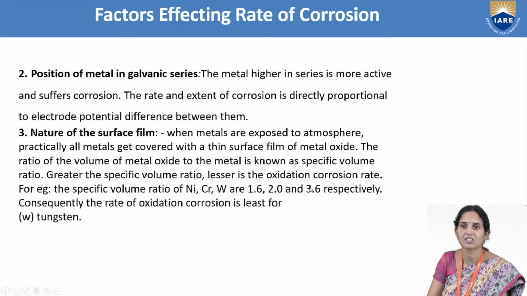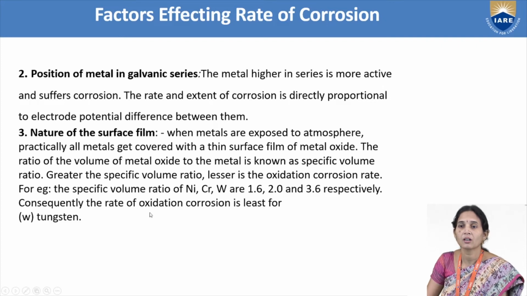Corrosion will be less in such metals. If the specific volume ratio is less, then corrosion will be more in metals. For example, the specific volume ratios of nickel, chromium and tungsten are 1.6, 2.0 and 3.6. So here the specific volume ratio of tungsten is more, that is 3.6.